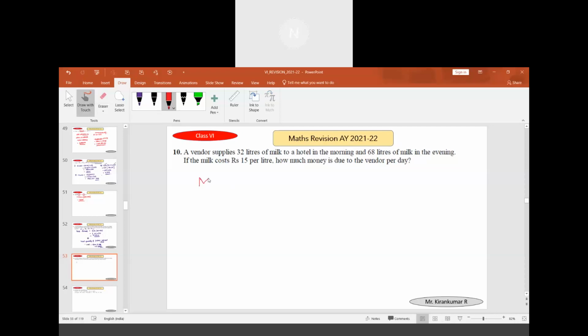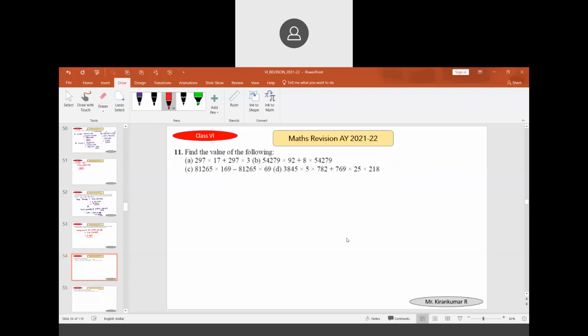Yes, sir, we have to add the total quantity of milk. Money due to the vendor per day is equal to rupees 15 multiplied by 32 plus 68. The sum is 100. Rupees 15 into 100 is equal to 1500.